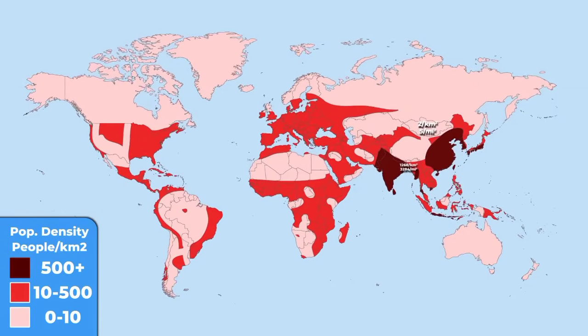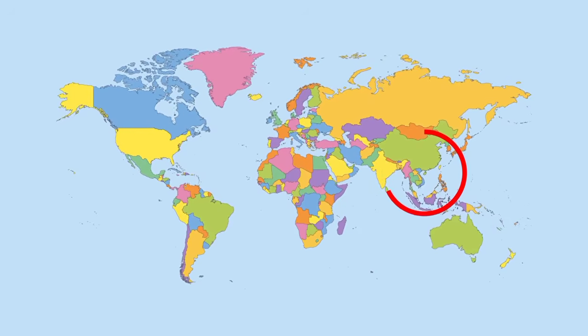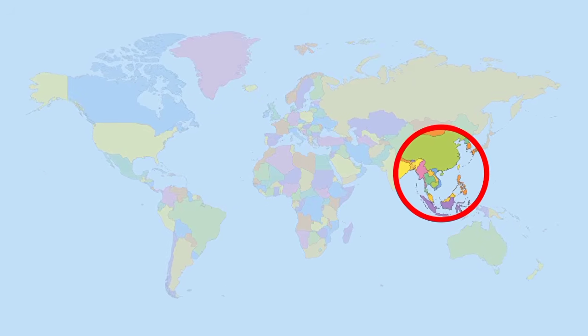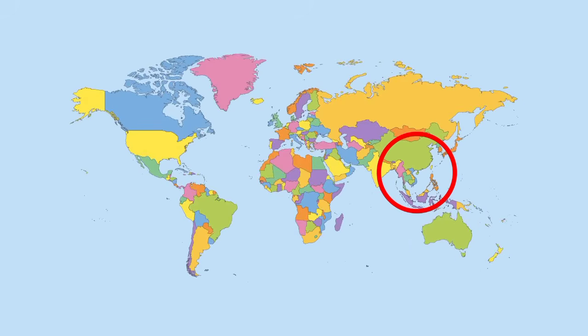In fact, if we draw a circle about this size on this exact place on the world map, it would contain half of the world's population. I mean, look how huge Earth's surface is in comparison to this tiny circle, and still more than 4 billion people call this place home.